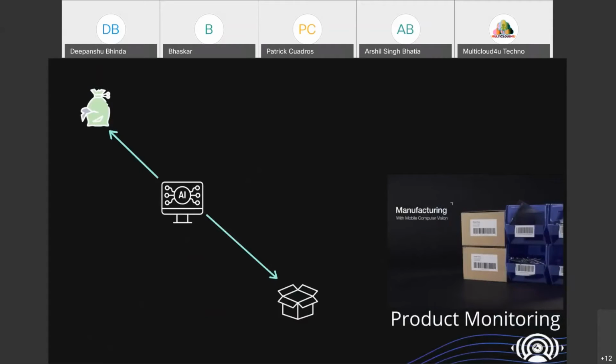So here is product monitoring. At the production level, when there is a production and assembly line, here we have taken a basic example because the time is not too much. What is product monitoring? If you have a package and the package is destroyed, you can get an alert for that, or the package will automatically go away, right? So this can also be monitored by AI. Next slide.